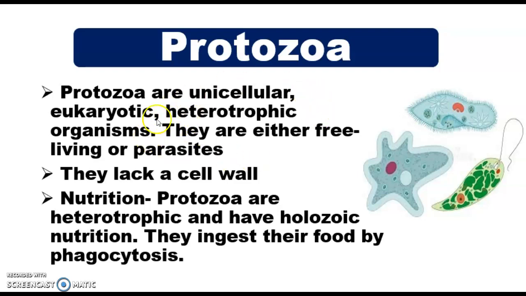For example, if we talk about plants, they are autotrophic. That means they synthesize their own food. But if we talk about protozoa, these are animals, so they depend on others for food, right?